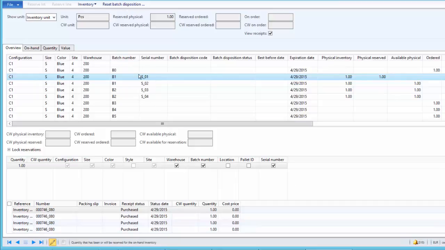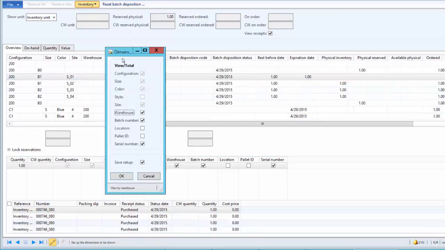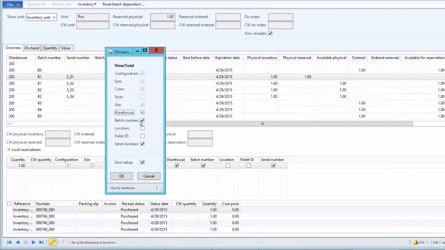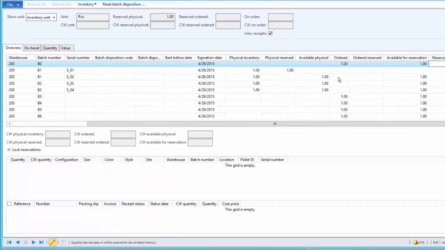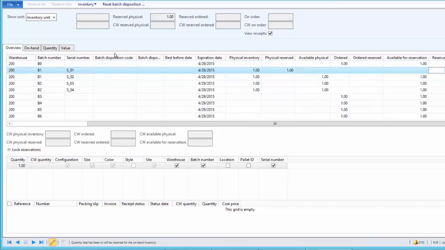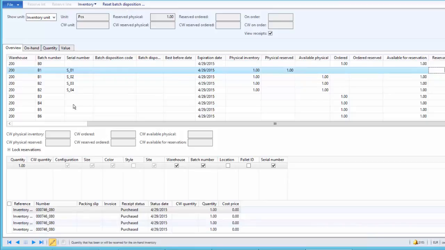If you don't see the batch and serial number as dimensions in the reservation screen, click on inventory and dimension display, and then select the warehouse, batch number and serial number, and then save setup and click OK. So we have done the manual reservation. Here all the available inventory will be displayed, and the user can do the reservation manually against a specific batch or a specific lot. So in this case it's batch B1 and serial number S01.